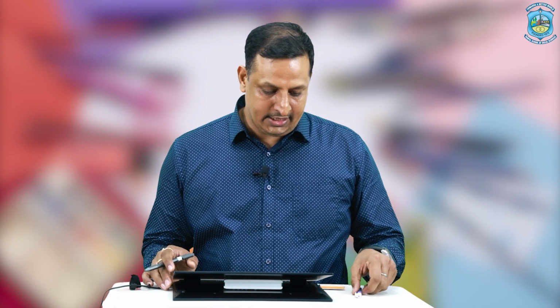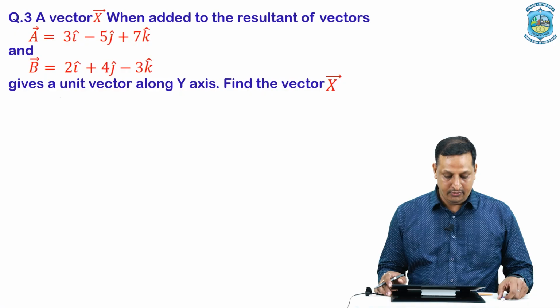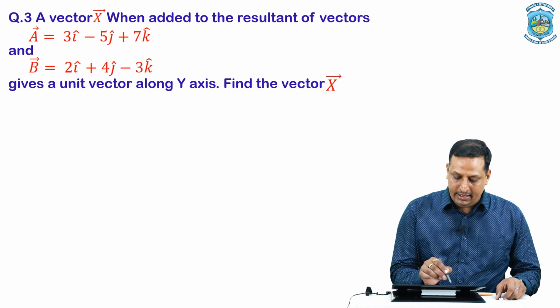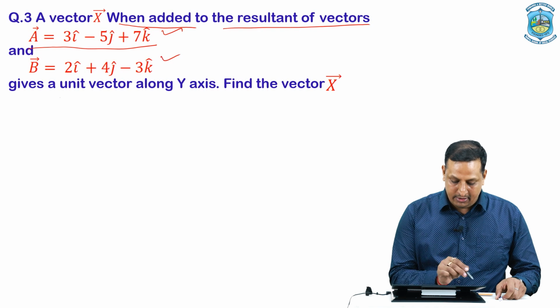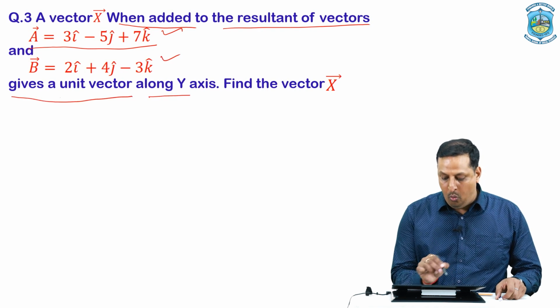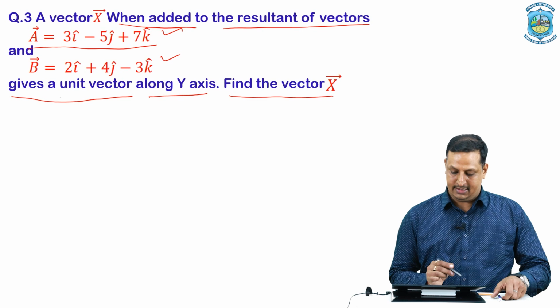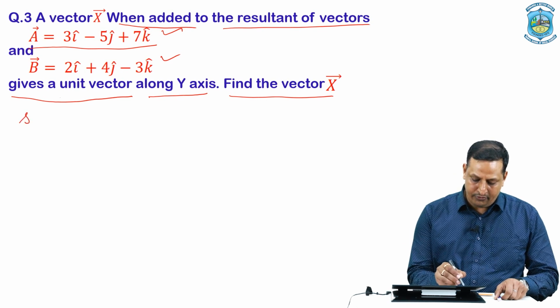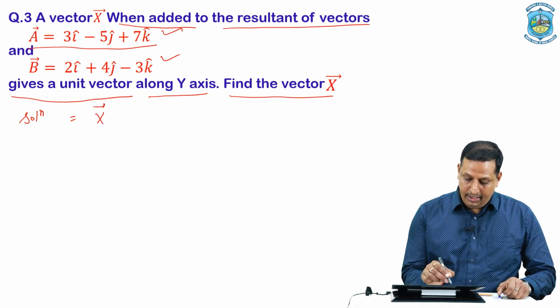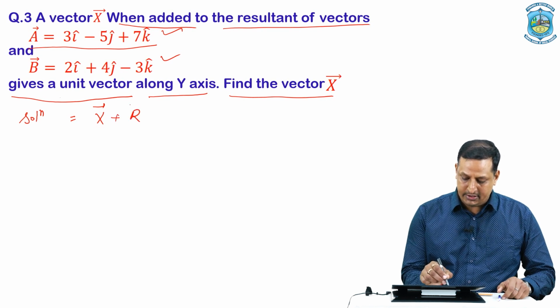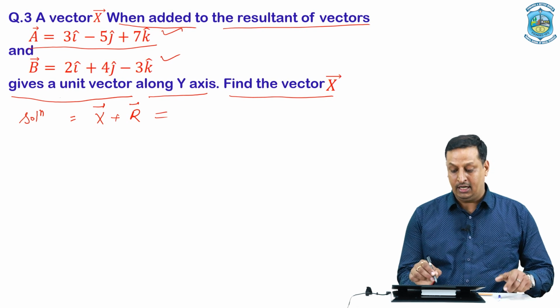Now let's move to the next question, where we have a vector x. We are given a vector x. When this vector is added to the resultant of the two vectors, vector A and vector B, it gives a unit vector along the y-axis. Find the vector x. As per the question, when vector x is added with the resultant of the two given vectors, we obtain a unit vector along the y-axis,